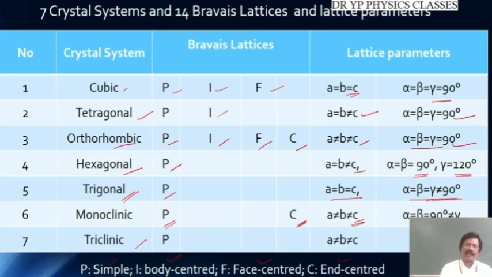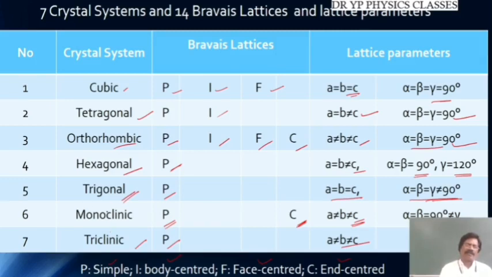In case of triclinic, only primitive is available. All the 3 sides are not equal. All the angles are not equal. So this is how in total you can count here 1, 2, 3, 4, 5, 6, 7, 8, 9, 10, 11, 12, 13, 14. 14 Bravais lattices are available.